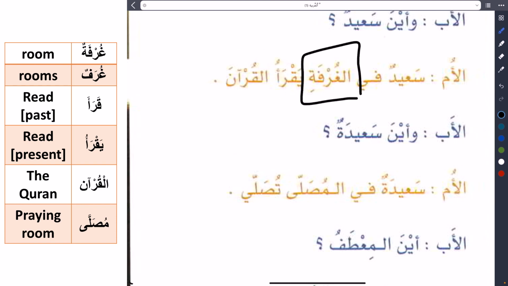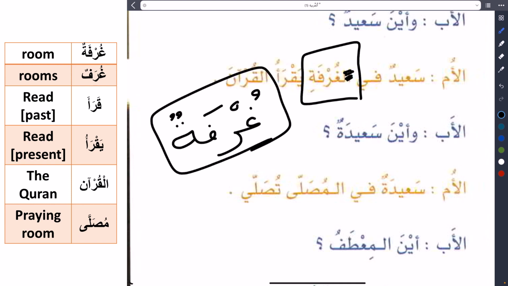Let's start with the first vocabulary for today. Let's remove the and we say ghurfatun. Ghurfatun means room. And we highly recommend to study the plural form of room. How to say rooms?